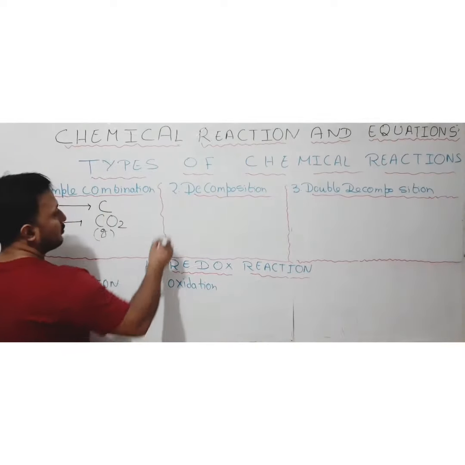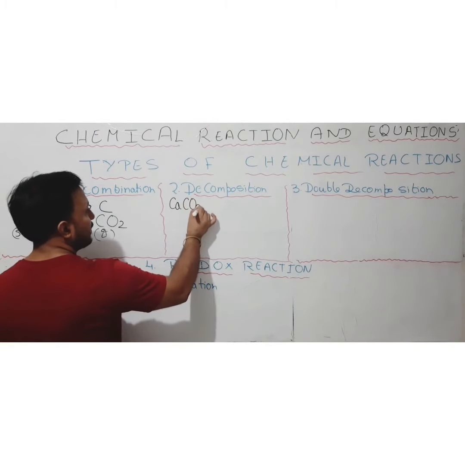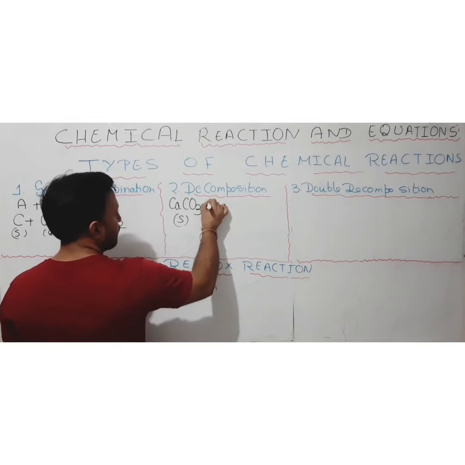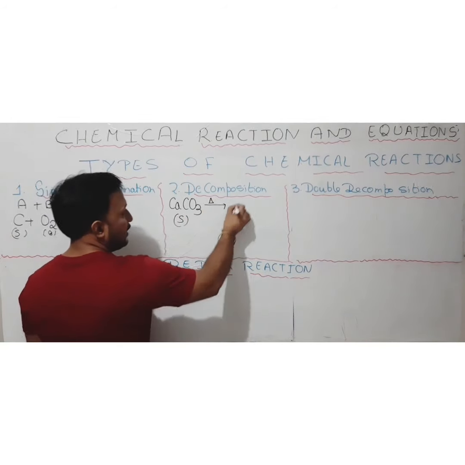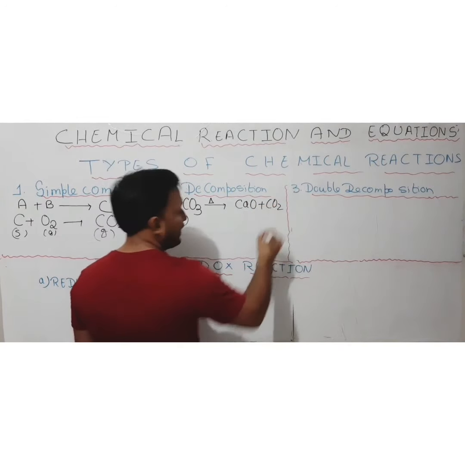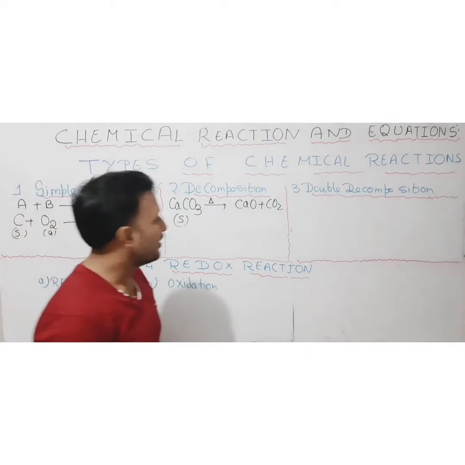Like we can use many examples, but one example I am using here, like calcium carbonate, CaCO3, which is solid, and if suppose it is heated, then it will decompose as calcium oxide and carbon dioxide. Okay, calcium oxide and carbon dioxide.